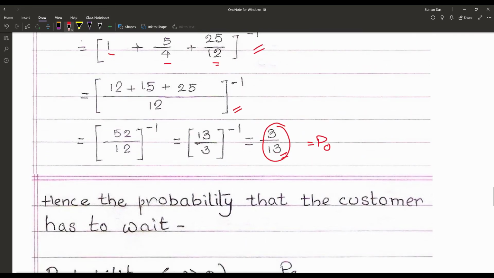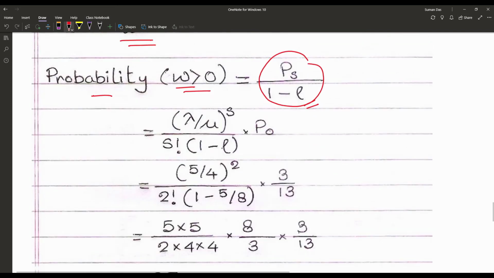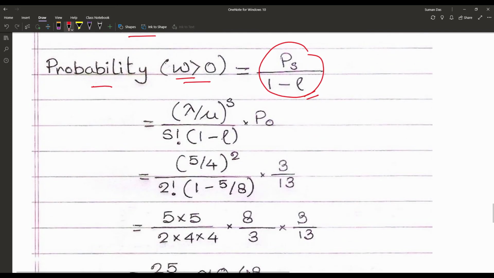Now what is the problem? The problem is we have to find out the probability that the customer has to wait. So the probability of W greater than 0 is equal to Ps upon 1 minus rho, where Ps is equal to (lambda upon mu) to the power S by factorial S into 1 minus rho into P0.